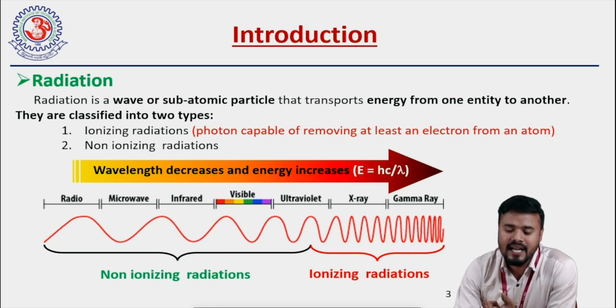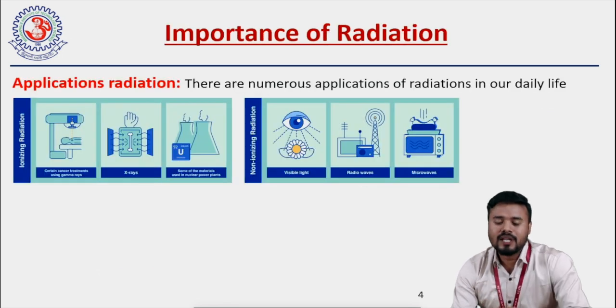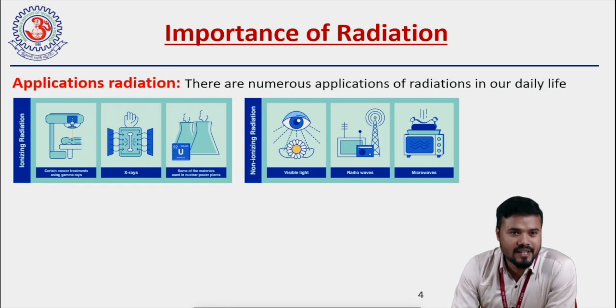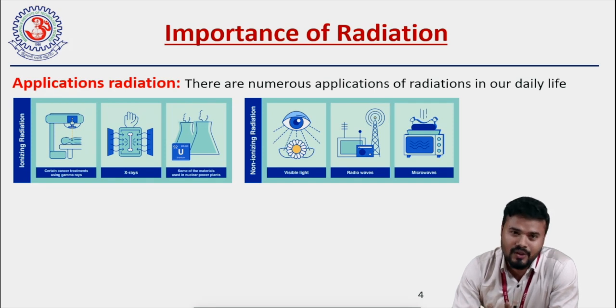Ionizing radiations are high energy: X-ray, gamma ray and some part of the ultraviolet radiations, and all the rest are non-ionizing radiations. Right. So coming to the importance of radiations, today we are surrounded by radiations everywhere. We get sunlight, that is also a form of electromagnetic radiation. We are using mobile phones, laptops, where we are using radio waves. We are using microwave ovens, where we also use microwaves, which are electromagnetic radiations. So we can say that radiation is an imperative part of our daily life.